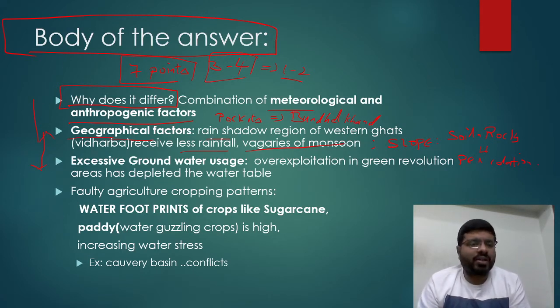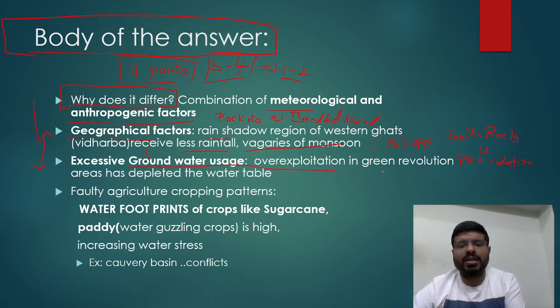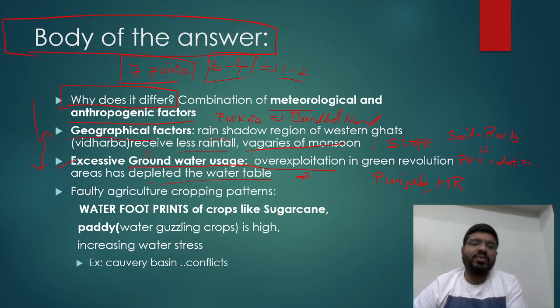Then the next factor, which is very important here, is excessive groundwater usage. The groundwater used for our agriculture led to overexploitation, particularly in the Green Revolution areas of Punjab, Haryana, where overexploitation has depleted the water table, putting enormous environmental stress in that part of the world. So this is one point: excessive groundwater usage. It is not just in Punjab, Haryana, the northern states, where it is very high. Even in other Green Revolution areas, it is a common phenomenon.